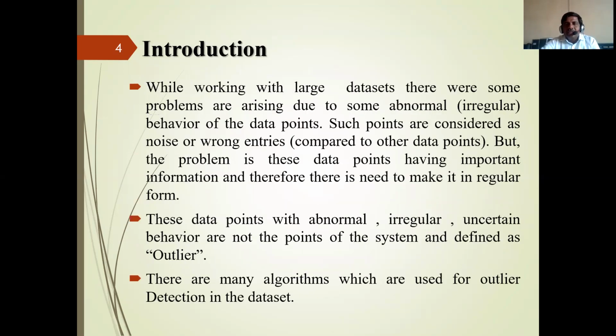While working with a large data set, there are some problems arising due to some abnormal, irregular behavior of data points. Such points are considered as noise or wrong entries. But the problem is that these data points have important information, and therefore there is a need to make them regular. The data points with abnormal, irregular, uncertain behavior are defined as outliers. There are a number of algorithms used for outlier detection.